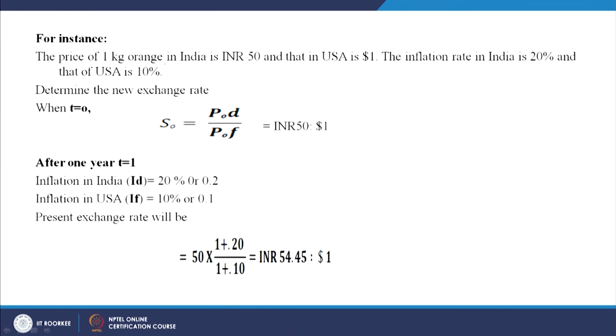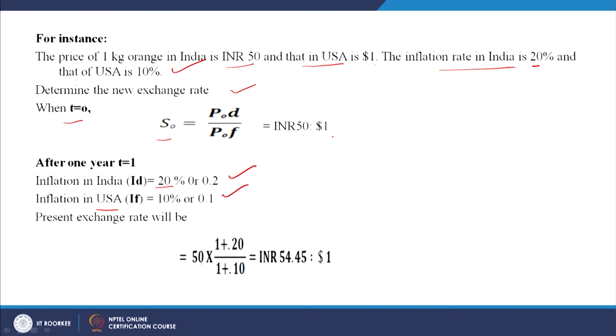The price of 1 kg of orange in India is, let us say, Indian rupees 50, and that in USA is $1. The inflation rate in India is 20%, assume, and USA is 10%. Determine the new exchange rate. So, when T is 0, what is the spot rate S0? That is 50 is to 1. After 1 year, inflation is 20% or 0.2 in India, and in USA it is 10% or 0.1.